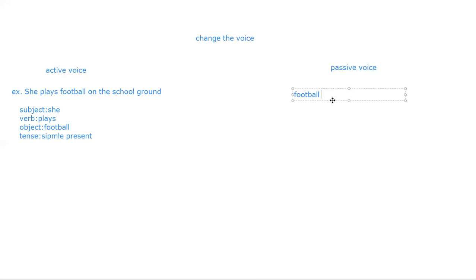So among the auxiliaries am, is, are, write the one which is suitable to the singular or plural of the object. Football is singular. That's why you can write is, and make the past participle of the verb play, played. Here it means the third form of the verb play, played. Football is played. Now the remaining part, the second object, on the school ground, you can write here.